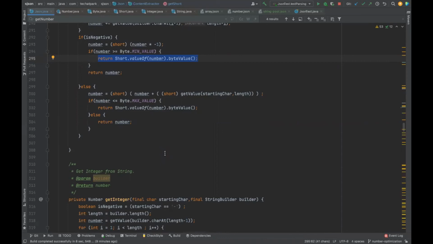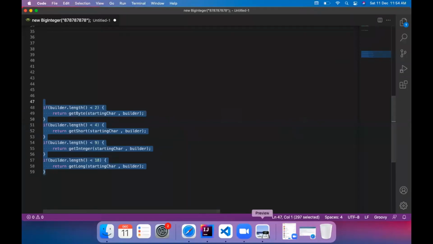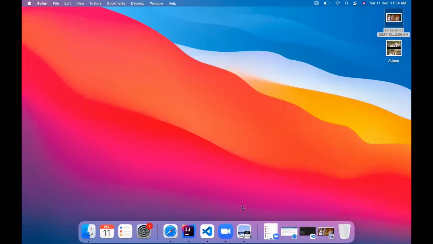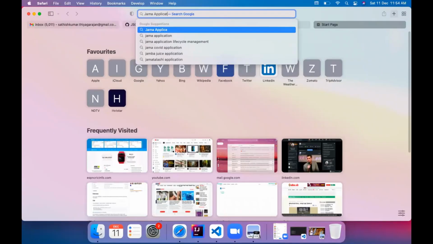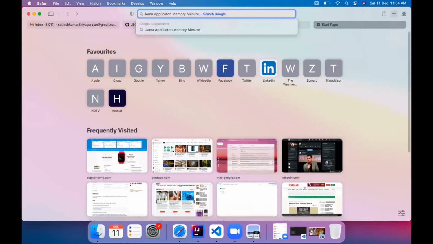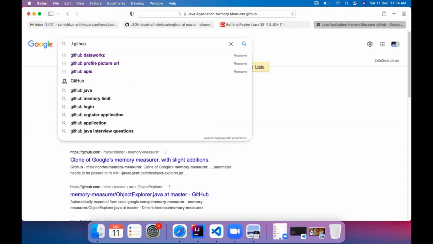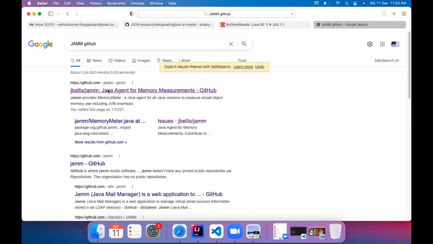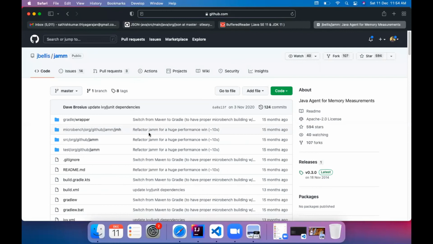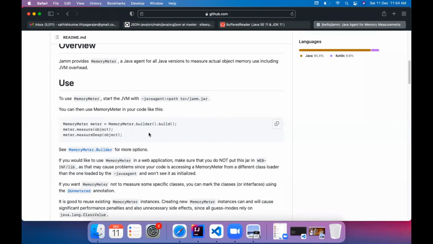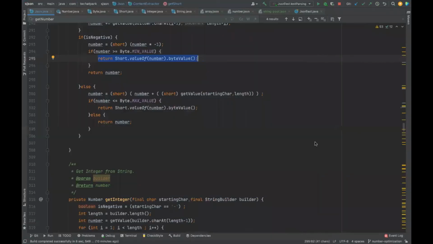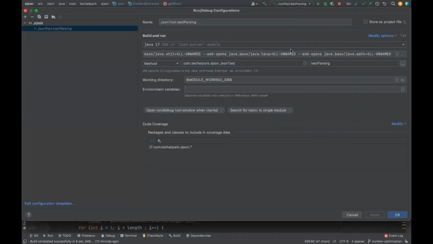The tool that we used is the Java agent for Java application memory measurement.